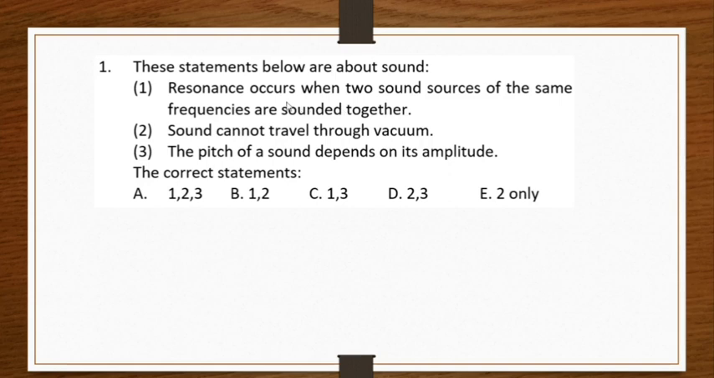The first statement, resonance occurs when two sound sources of the same frequencies are sounded together. That is a correct answer, because when resonance occurs, frequency should be the same. Number 2, sound cannot travel through vacuum. It is also a correct statement, because sound is a mechanical wave that has to travel through a medium.